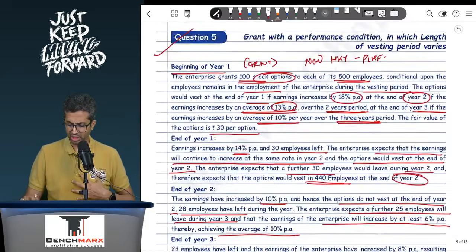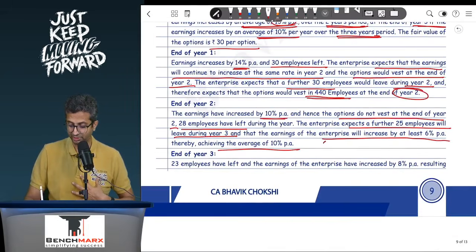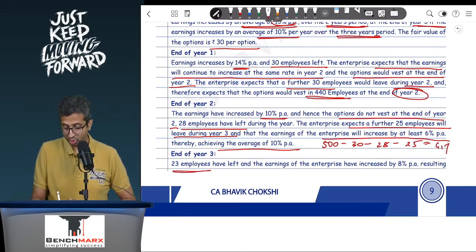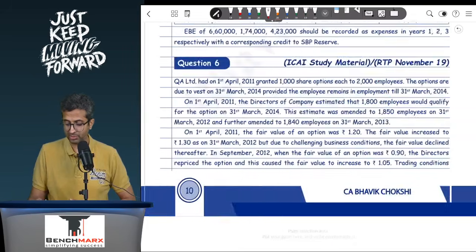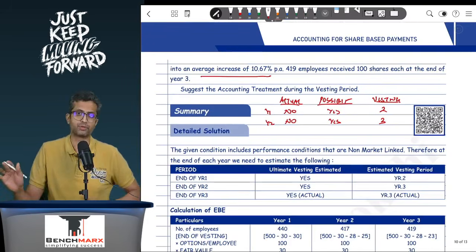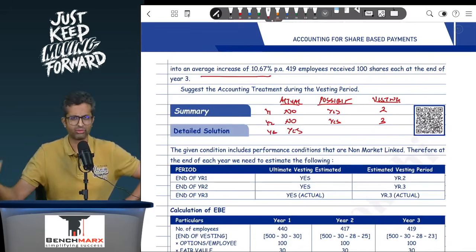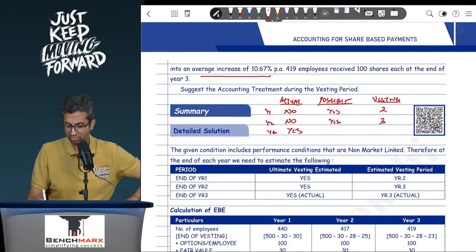So we will have to find the number of employees who are expected to remain till the end of third year, which is 500 minus 30 actually left in the first year, minus 28 left in the second year, and another 25 expected to leave in the last year. So this is 470 minus 28 minus 25, so probably 417 employees. And last year, 23 employees have actually left. And the earnings have increased by 8%, resulting in average increase of 10.67%. So in the third year, has the actual vesting happened? Yes. So 419 employees received 100 shares at the end of the third year.